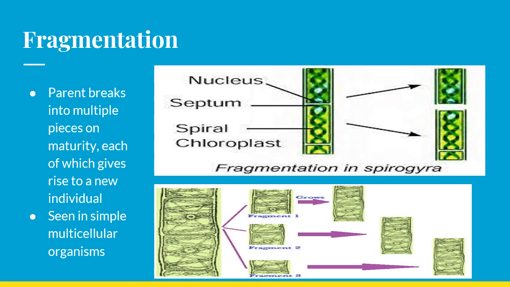So here you can see the fragmentation that takes place in Spirogyra, where it is a Spirogyra strand. You can see when it gets split, it can be accidental, that is the string or the filament gets detached from the parent filament. So each filament will develop into a new individual, and this type of fragmentation is seen in simple multicellular organisms.